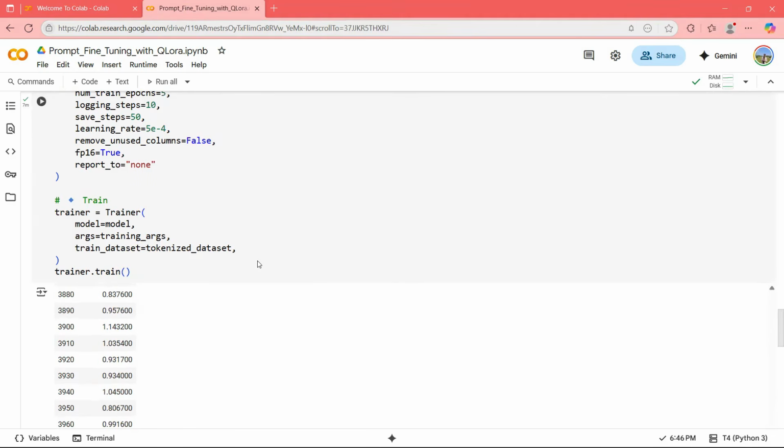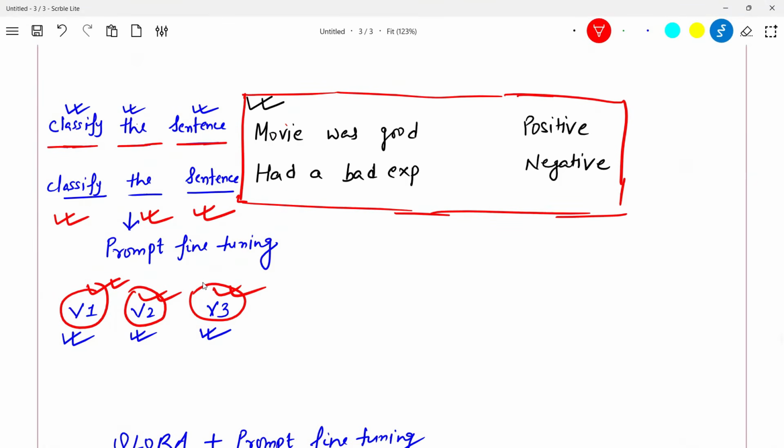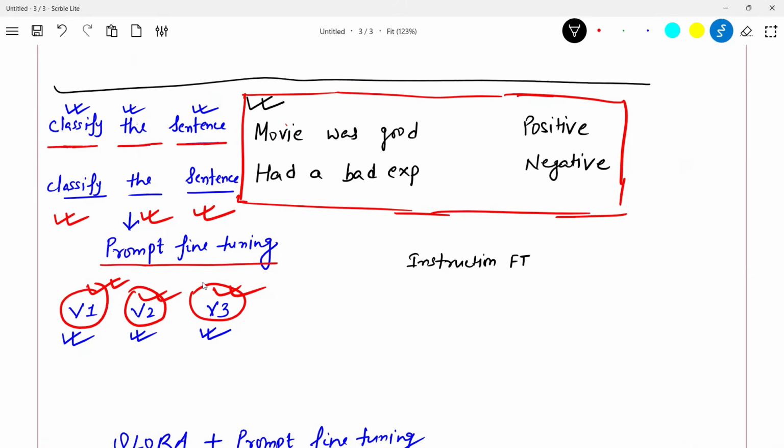But one question I have for you guys. Come to my note here and the example I gave you: classify the sentence and this. I told you this is prompt fine tuning, where it will take these inputs and try to get a better embedding for V1, V2, V3. You have to tell me how it is different from something known as instruction fine tuning. If you remember, I showed you instruction fine tuning some time back. In instruction fine tuning also, we had a similar kind of data, and we gave it and tried to fine tune the model. You have to tell me in the comments, how is prompt fine tuning different from instruction fine tuning? Let me know in the comments, guys.